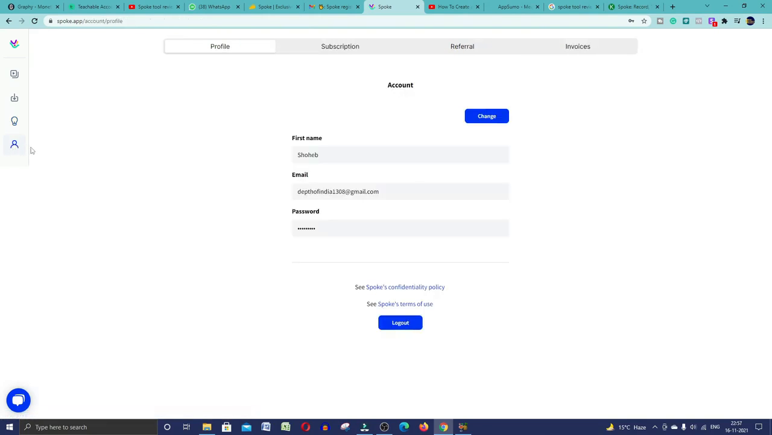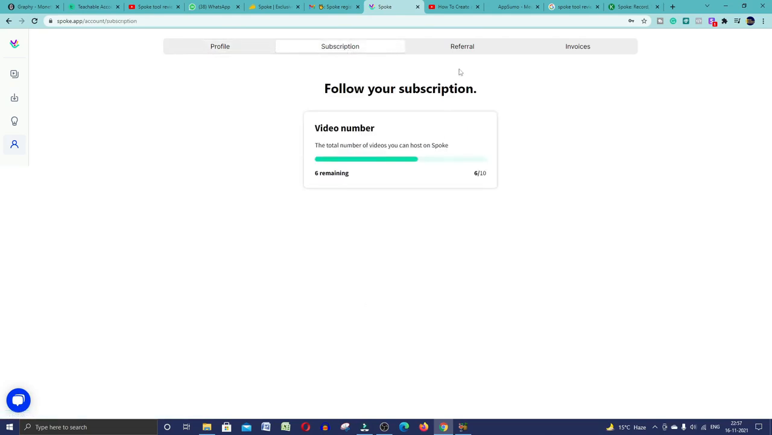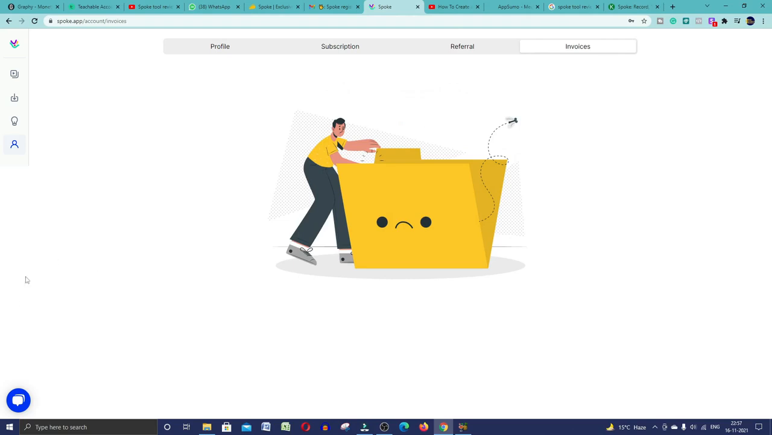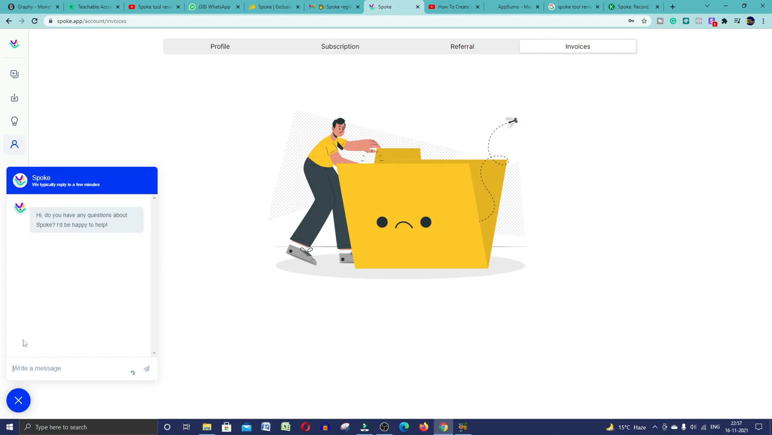Now whenever you click on your profile, here you will get your profile, and if you want to make any change in your profile, you can definitely change it. And subscriptions, video number, referrals, invoice, so many things you can do. And if you want to chat with them, you just have to click on this chat and you can chat with the Spoke official team.